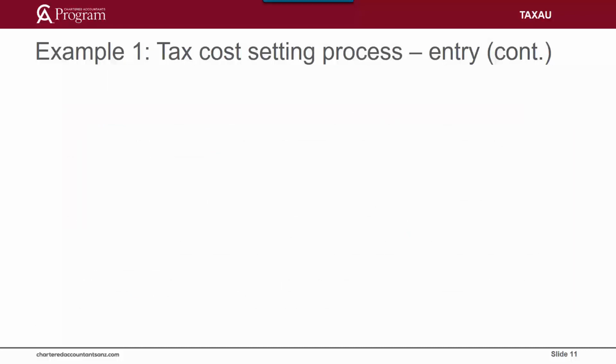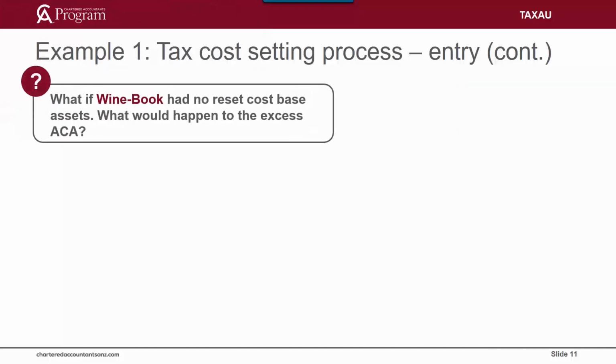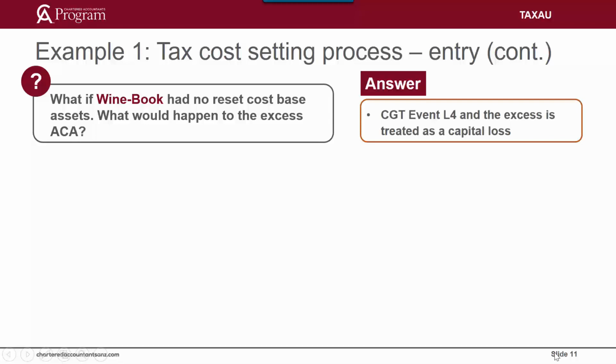From the facts, you know that Winebook has $100,000 allocated to its retained cost-based assets, which leaves $850,000 in ACA to be allocated to its reset cost-based assets. But what if Winebook had no reset cost-based assets? What would happen to the excess ACA? The correct answer is that CGT event L4 applies, and the excess would be treated as a capital loss for Company A. If the situation was the other way around, that is, the value of the retained cost-based assets exceeded the ACA, then CGT event L3 applies, and the shortfall would be treated as a capital gain under Section 104-510.